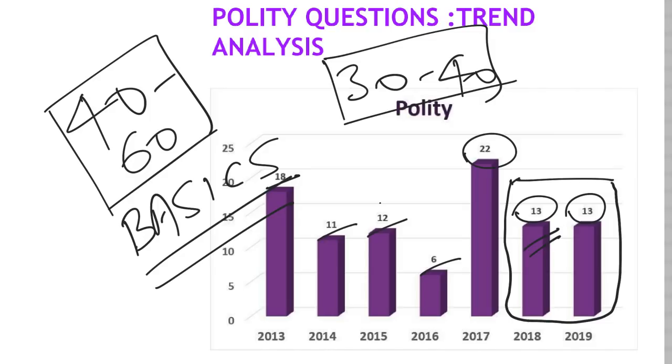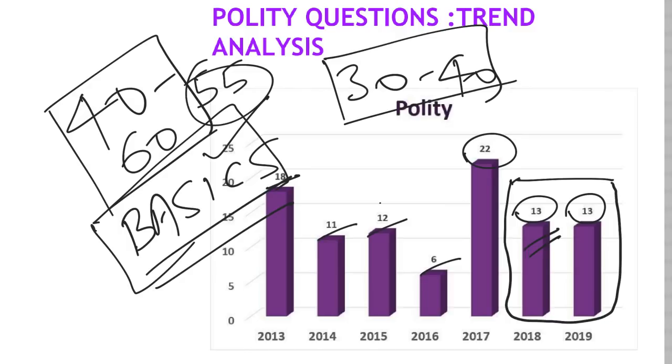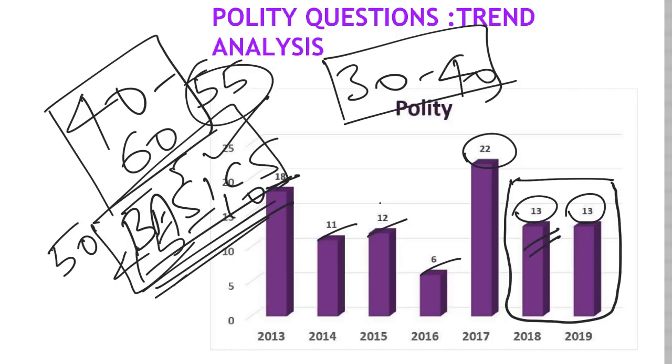But if you ask me, it is always the basics that will fetch you the marks. If you are very good at your basics and your conceptual clarity, out of 40 to 60 questions, let's say you attempted 55 out of 60, and if you get 50 right and 5 wrong, or 45 right and 10 wrong, you have almost got around 80 to 90, or if you are very good, you would be in the 95 range in basics itself.